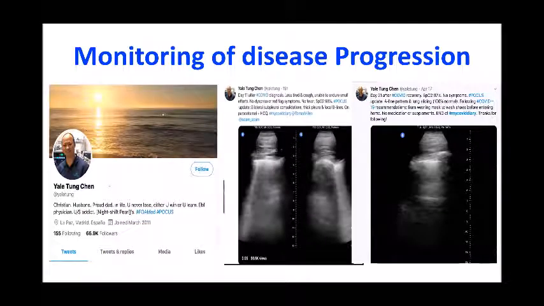So on the basis of lung ultrasound, doing lung aeration score, we can say that my patient is improving. This is a beautiful story regarding monitoring of disease progression. This is Dr. Yale. He suffered from COVID-19 infection and daily he did lung ultrasound on himself, and then he posted these pictures on Twitter. Now you can see here, it is day 11 for ultrasound finding. Here there are B lines, the pleura is thickened, there is subpleural consolidation. On day 21, you can see the pleura is smooth. It's very smooth. There are A lines.